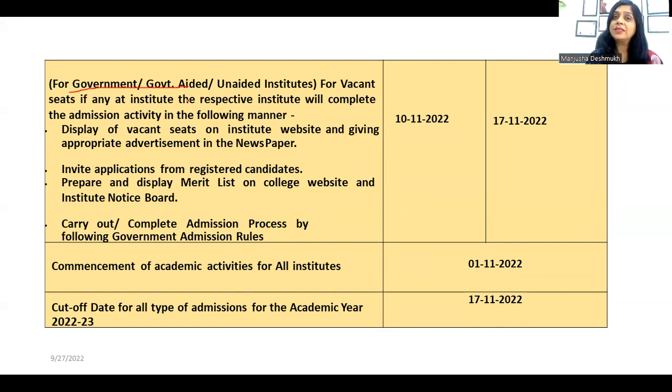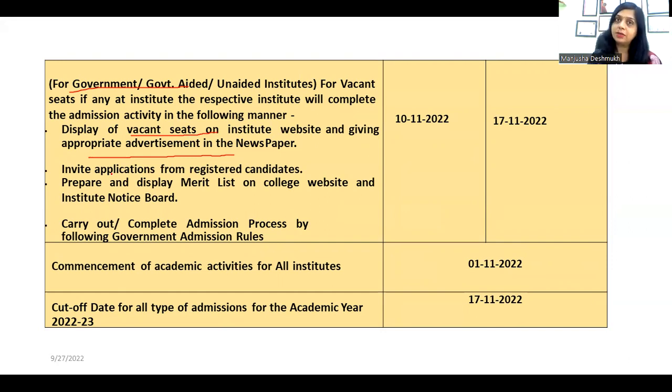How will they fill these seats? They will display the vacant seats on the institute website. Now this is not like CAP round 3. You have to keep checking the websites of these government institutes, and they will display the vacant seats on the institute website, giving appropriate advertisement in newspapers. Then they will invite applications from registered candidates.